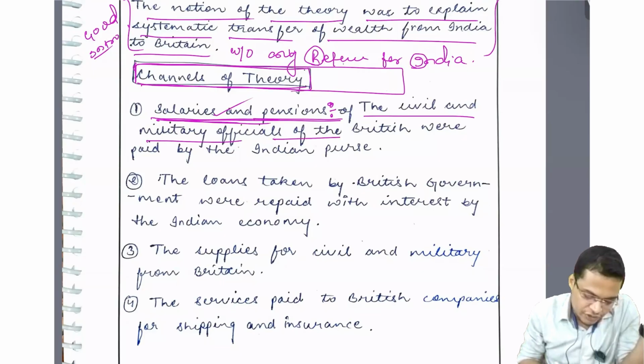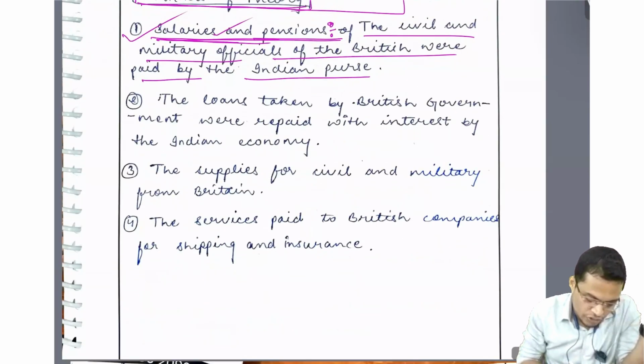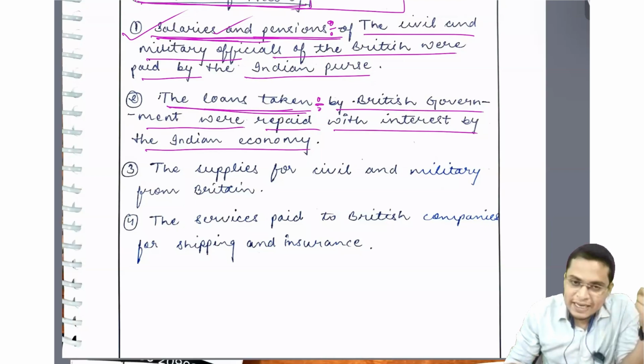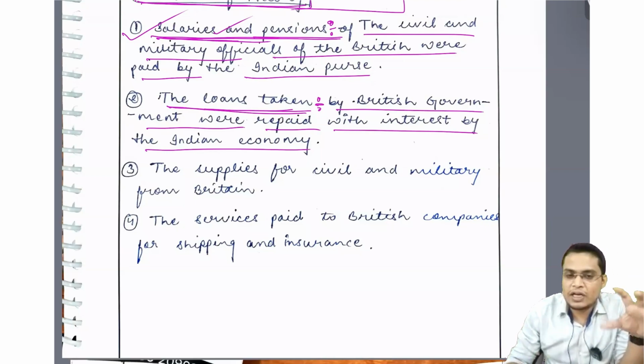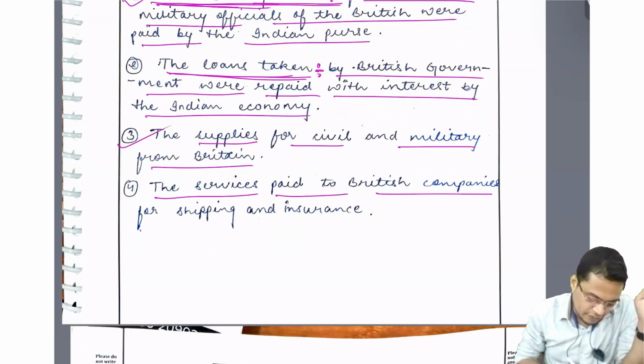The civil and military officials of Britain were paid by Indian ports. Very good. Next is loans taken. Give a heading, and then explain that the loans of the British government were repaid with interest by the Indian economy. You can say they were taken at a high interest rate, so we were subsidizing and providing high returns to the British capitalists. Then supplies for civil and military from Britain. Then the service fees paid to British companies for shipping and insurance.